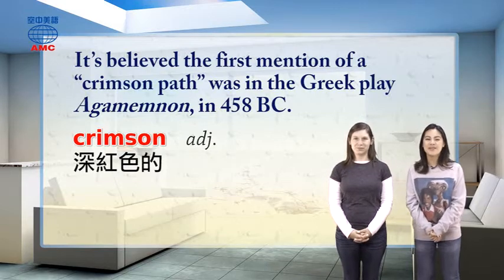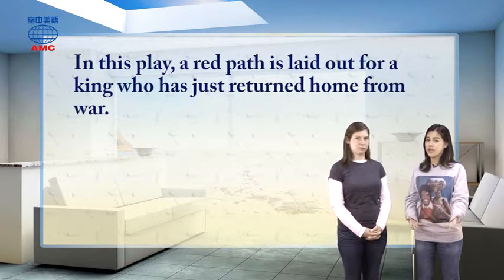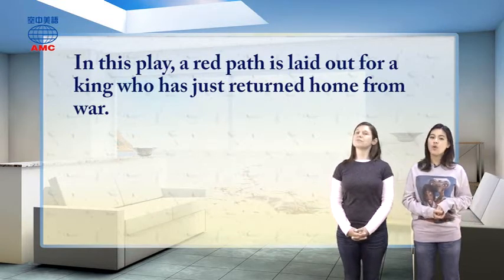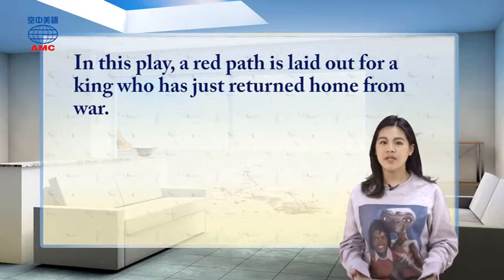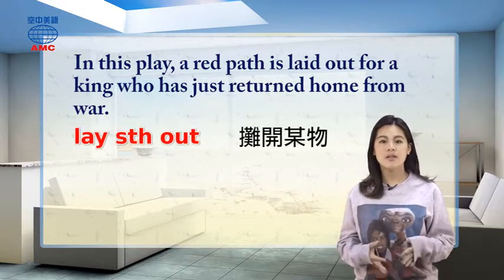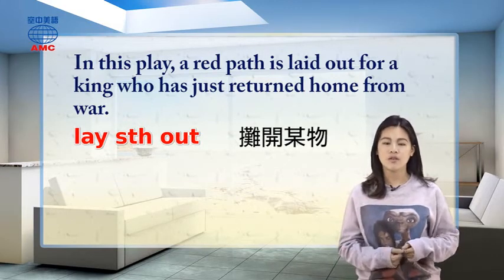All right, so let's continue reading. It says, in this play, a red path is laid out for a king who has just returned home from war. There we go, kings. Now, we saw the phrase, lay something out. This phrase means to place something and let it spread out on a flat surface.